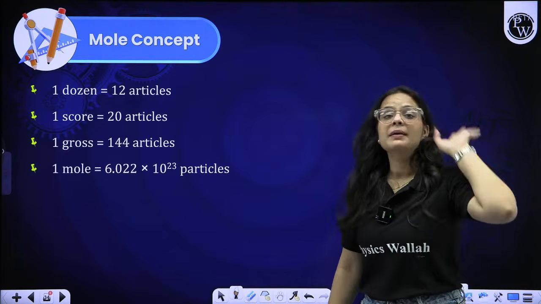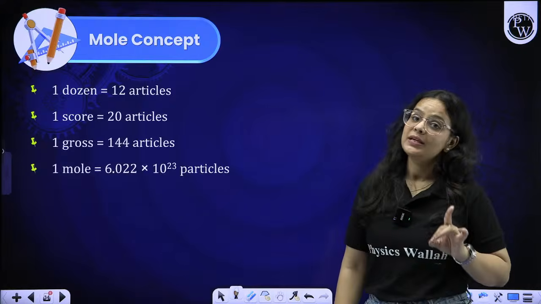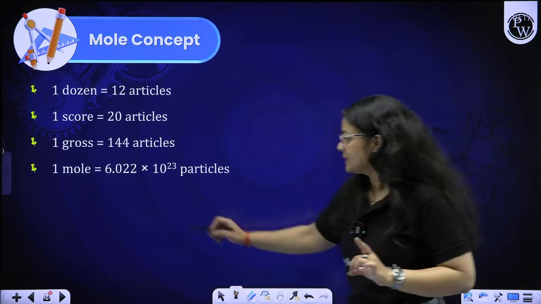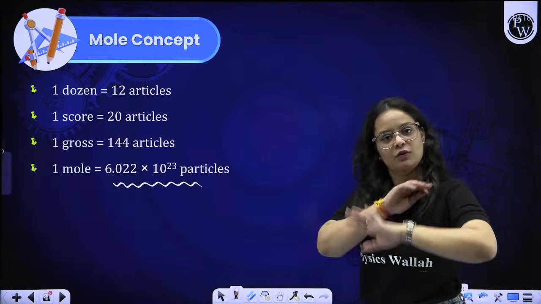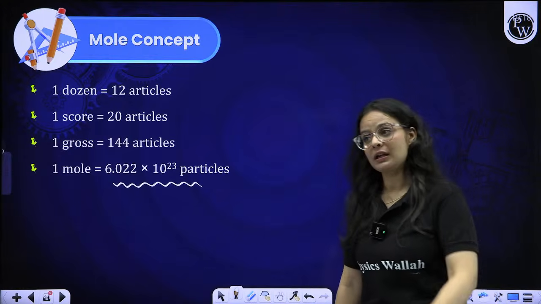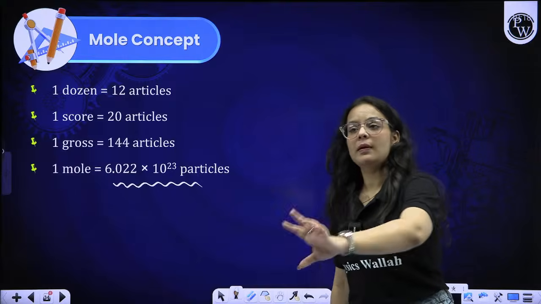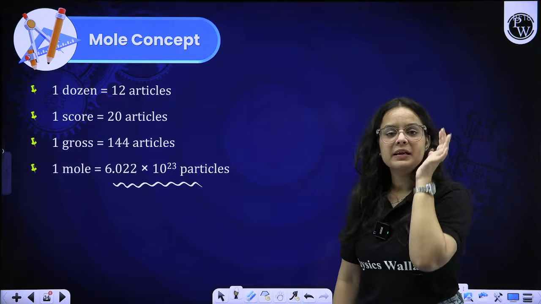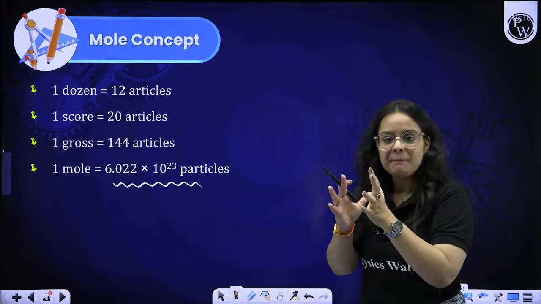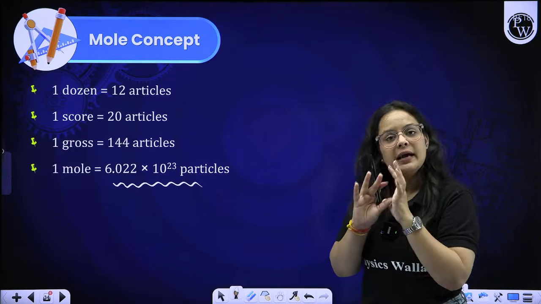On a similar basis, 1 mole is what? 1 mole is 6.022 into 10 raised to the power 23 particles of anything. It is not only electrons. It is not only atoms. No beta. If I state 1 mole, it simply represents that we are combining this many particles, and that comprises 1 mole.